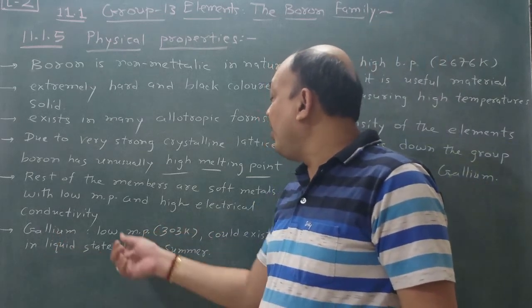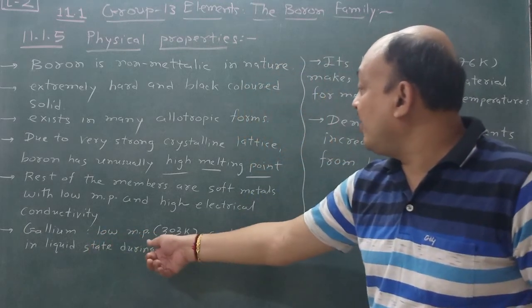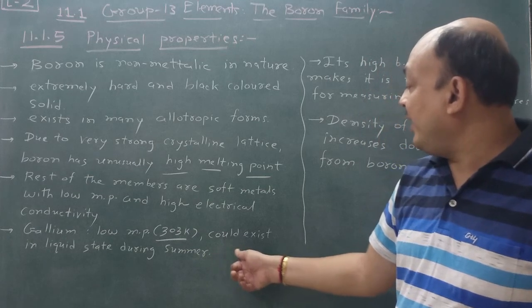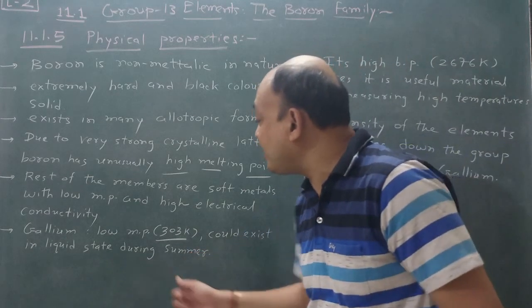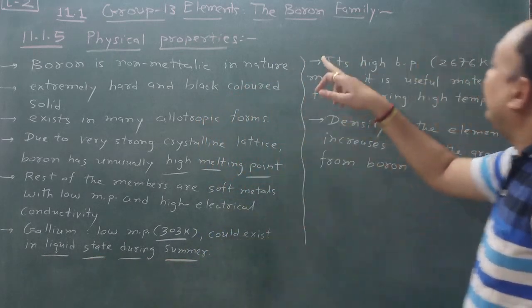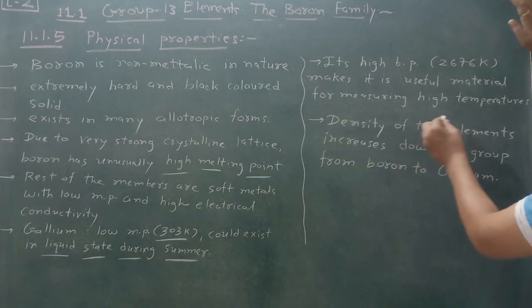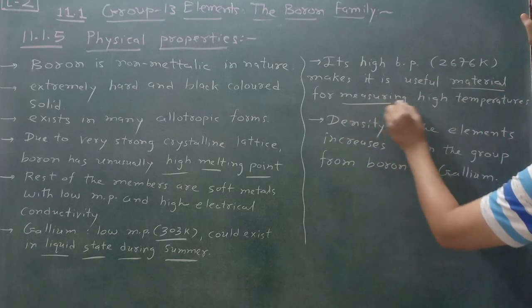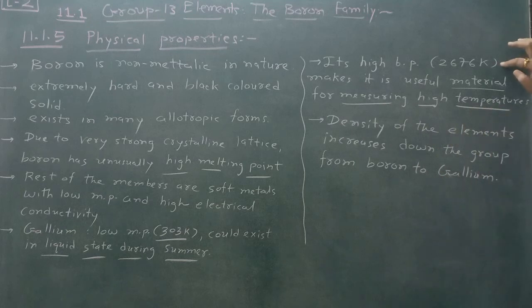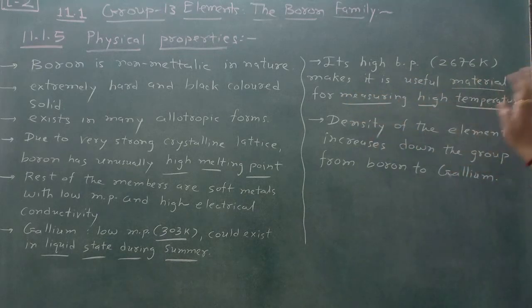So gallium has a low melting point of 303 Kelvin and could exist in liquid state during summer. Its high boiling point of 2676 Kelvin makes it a useful material for measuring high temperatures. Just see this temperature, 2676 Kelvin is the boiling point, and that's why it is a useful material for measuring high temperatures.